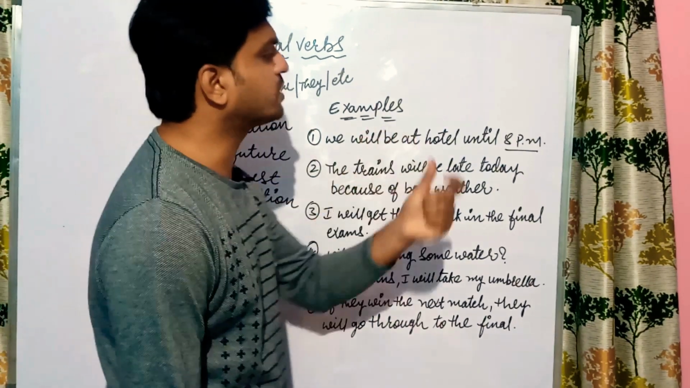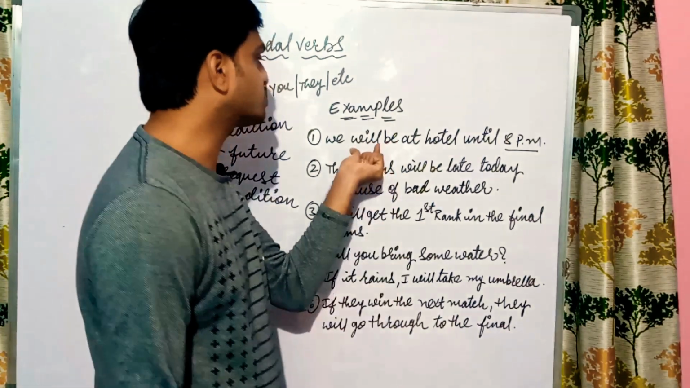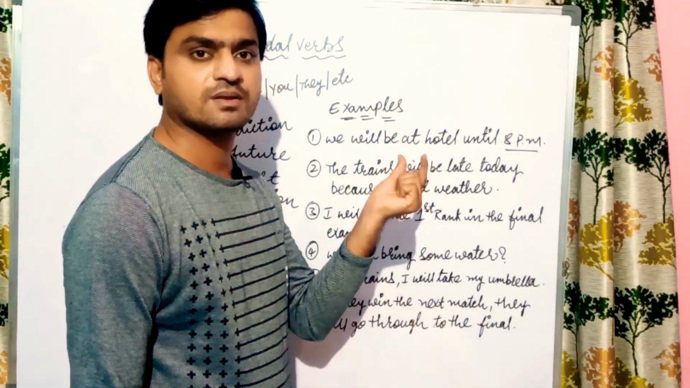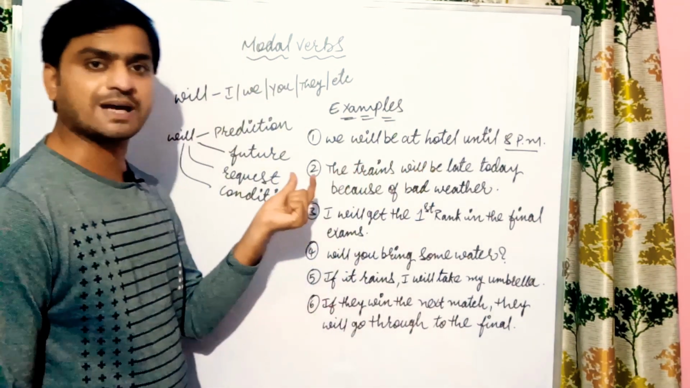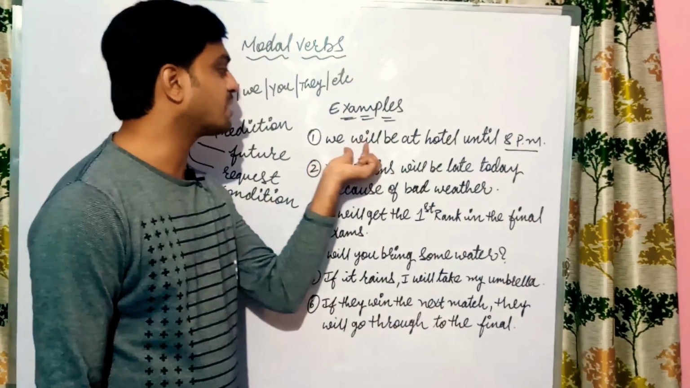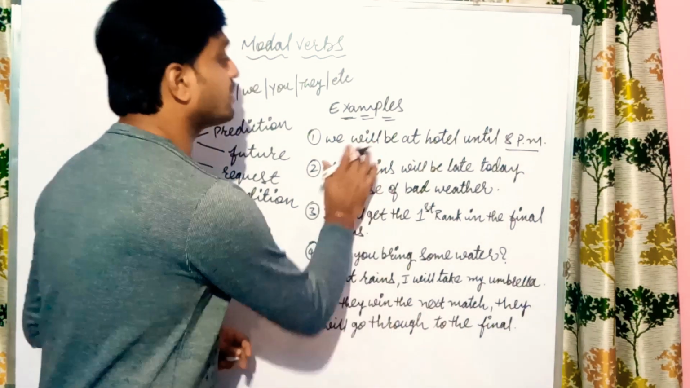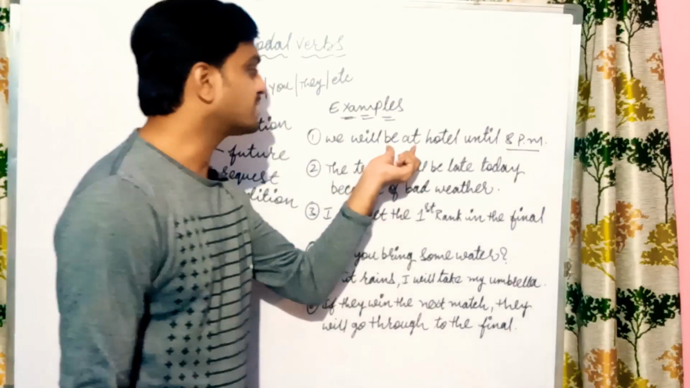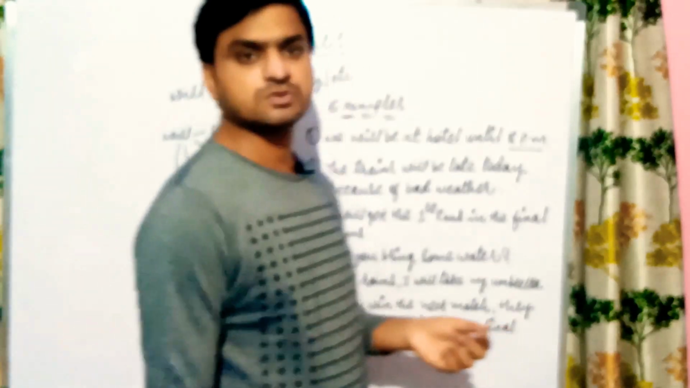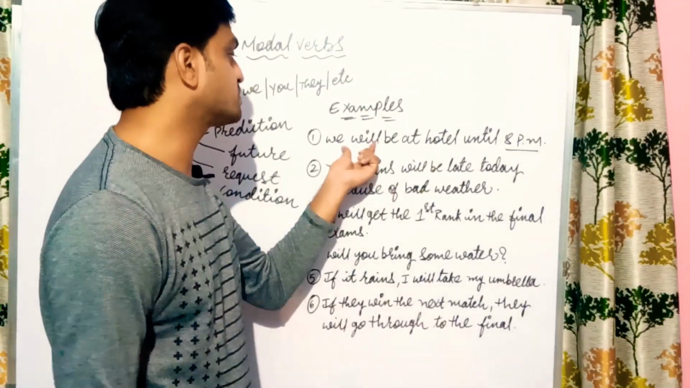"We shall be at the hotel until 8 p.m." If you say this, it is not suitable. Will is always explaining about asking. So if you say "we shall be," it is not that correct. Here the correct word is will only. Why will here? You want something as a part of asking, so you can come and visit up to 8 o'clock. Here it is a future course of an action, so will is used in place of shall.